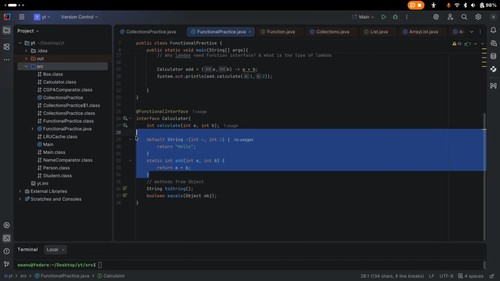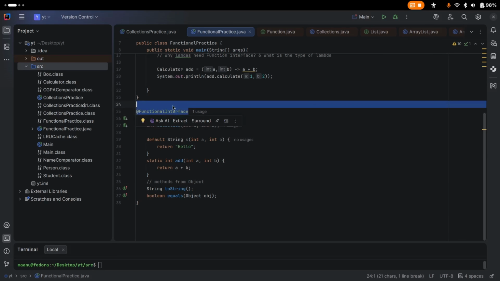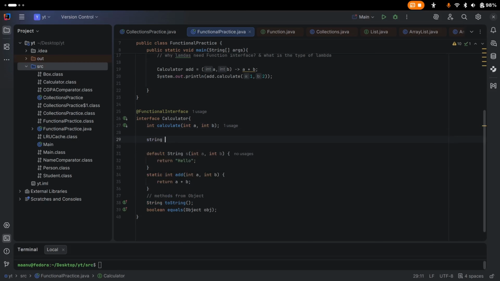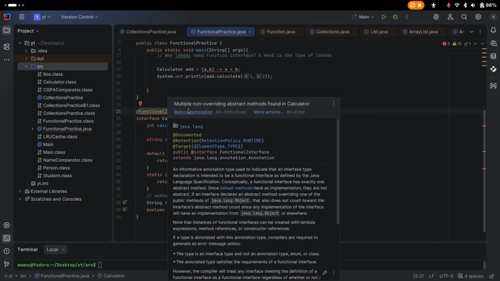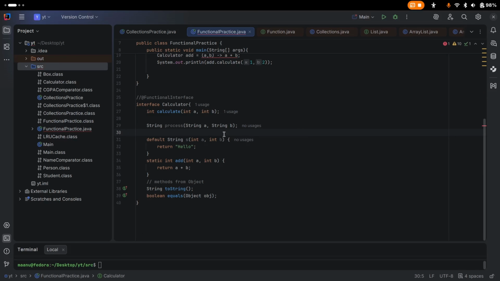So we have one clear rule: just one abstract method that isn't from the java.lang.Object class. If you remove this one, then you might declare two abstract methods. But if you try to do that, you will get an error, and you can see here: multiple non-overriding abstract methods found in Calculator. But if you comment this out, now you are good. Correct this, and now this is fine, but now you cannot use lambdas, right?